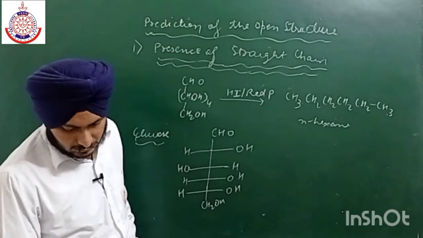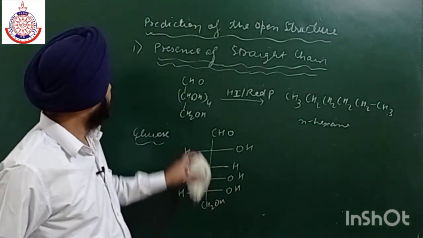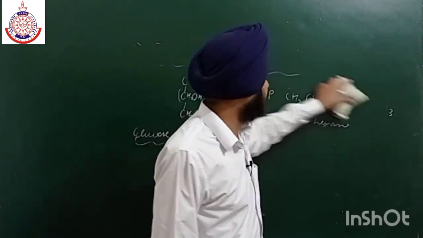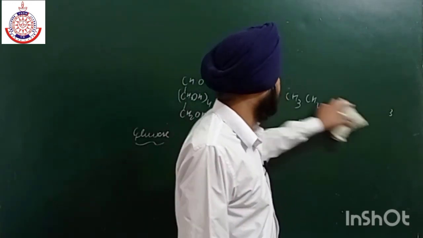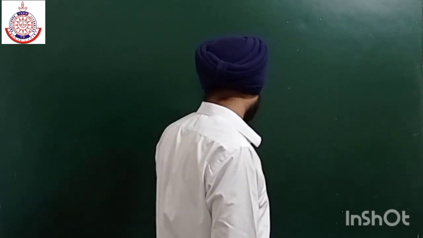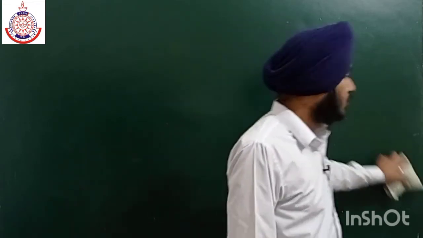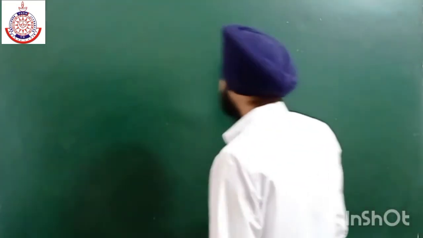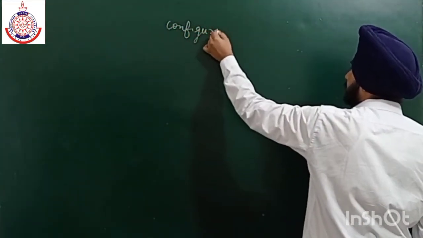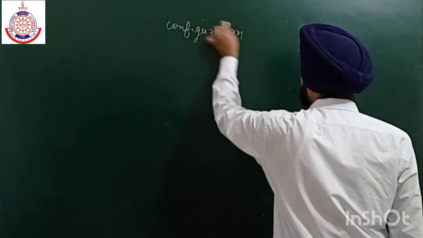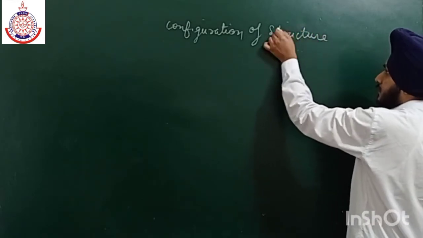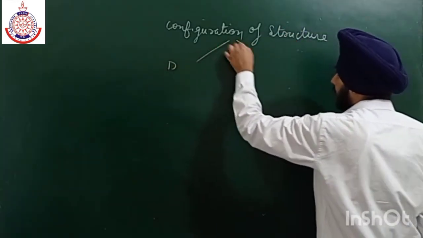Now what about the configuration of these structures, these monosaccharides? Let us discuss that also. They are further divided into two parts on the basis of their configuration, as D and L configuration of structures.